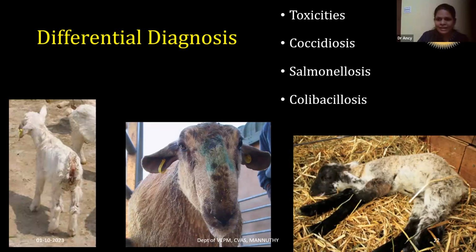When the animal is having diarrhea, that should be differentiated from other bacterial or protozoan diseases that can cause diarrhea, like coccidiosis, salmonellosis or colibacillosis. In case of coccidiosis, you can go for a microscopical examination of a fecal sample to find the coccidial oocysts, and colibacillosis is mostly seen in young ones.